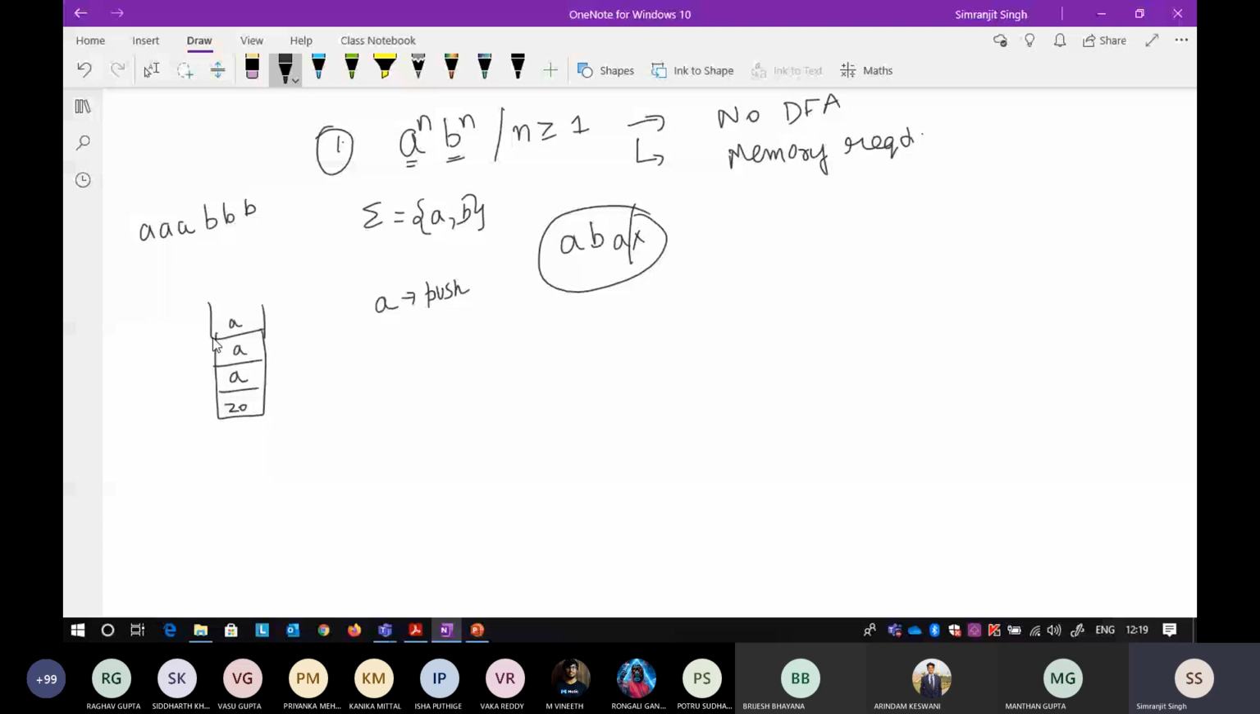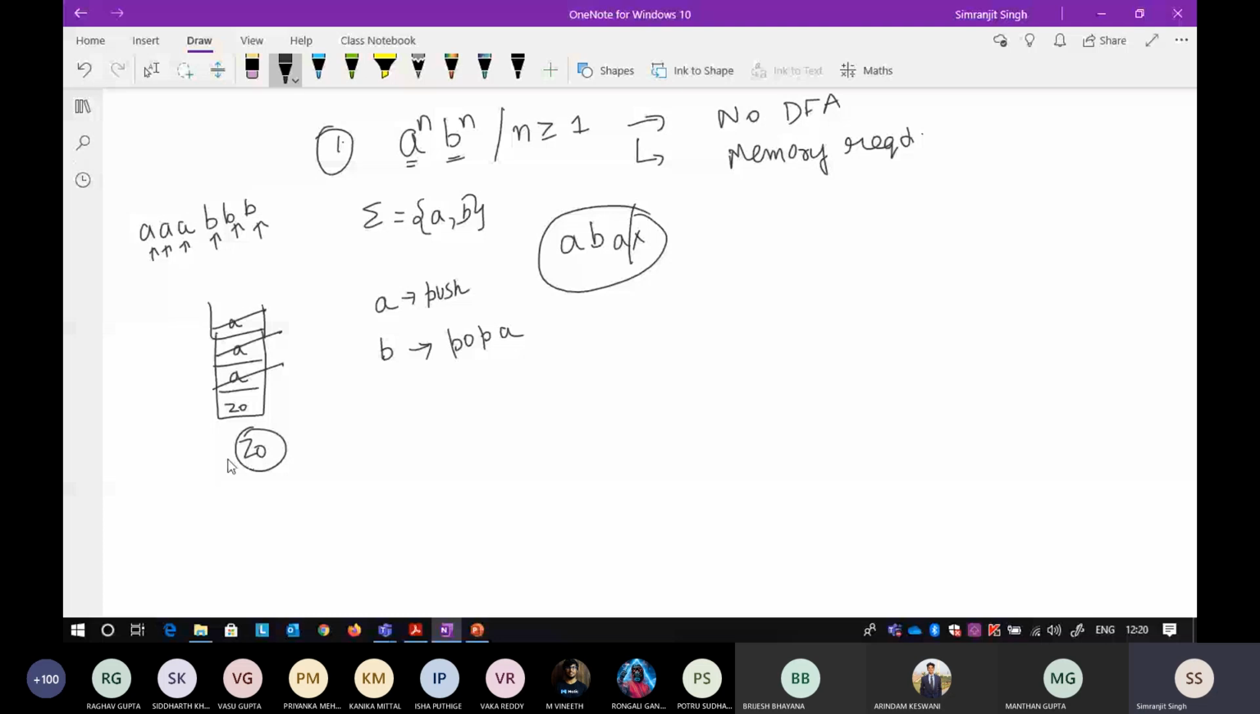Now whenever a B comes, just pop the number of A's. Okay, now you are here. Now when you got here, pop A. Again a B comes, now you pop A. Again a B comes, pop A. Now when you reach the bottom of the stack, if there is a Z node present, you can directly say that the number of A's and number of B's are equal.